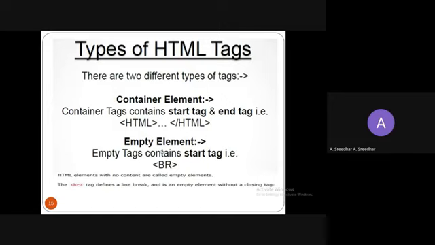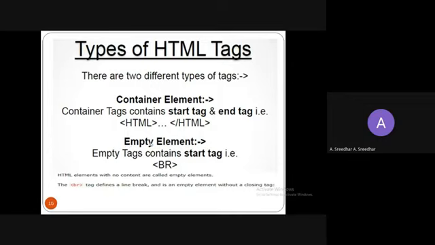So we have two different types: container elements and empty elements. Container means it contains both starting and ending tags, whereas an empty element will contain only the starting tag. So these are the two different tags, container and empty. Container means it should contain the end tag, and empty means it does not contain the end tag. For example, for container you can use HTML or header tag or title tag or body tag.